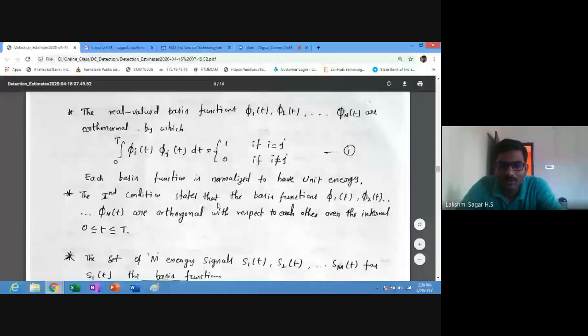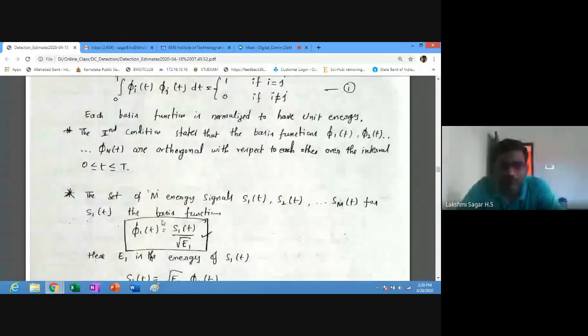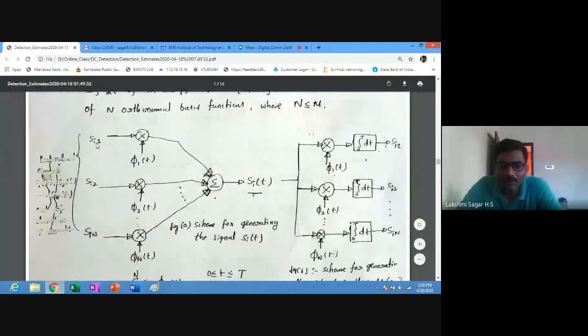Next, what is root E1? Root E1 becomes S11, where i is equal to 1 and j is equal to 1, where n is equal to 1.